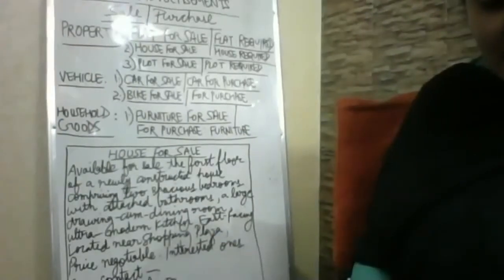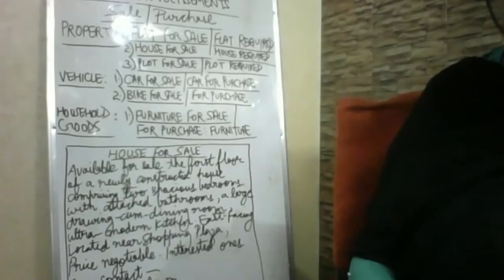Remember, you don't have any other feature. You have that available for sale. First keyword is available because you're going to sell it. Available for sale. What is available? Mention the accommodation, the type. Fine. What is an acre of land? Now tell the location: in the heart of the city.